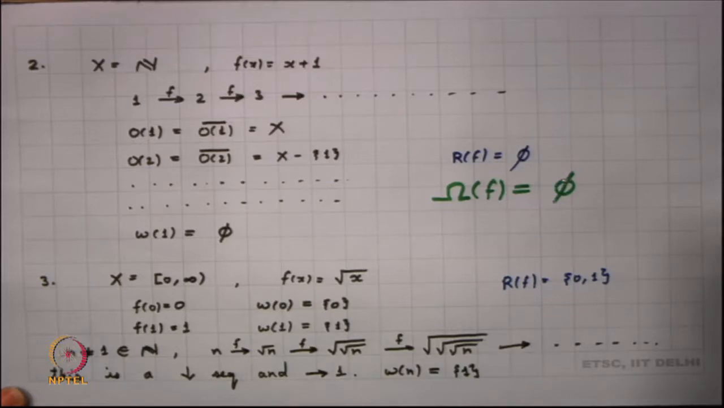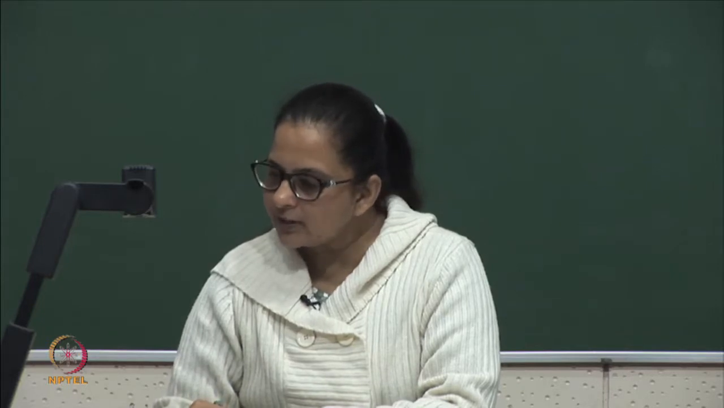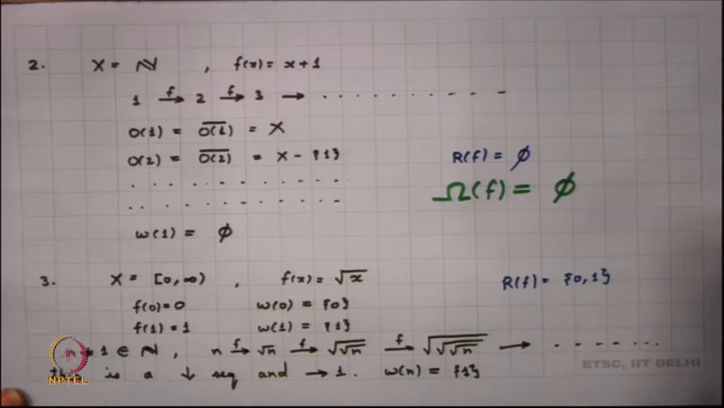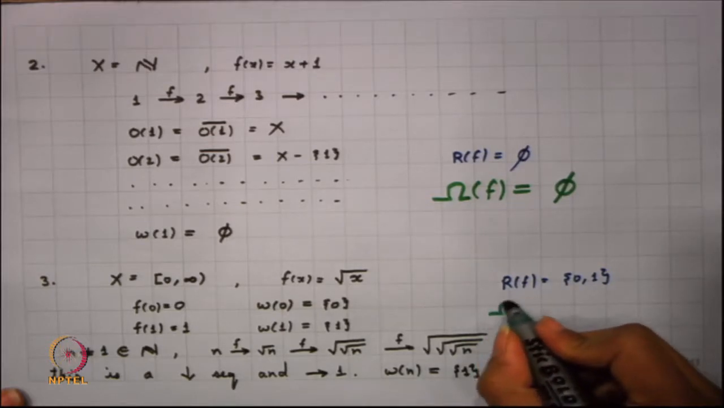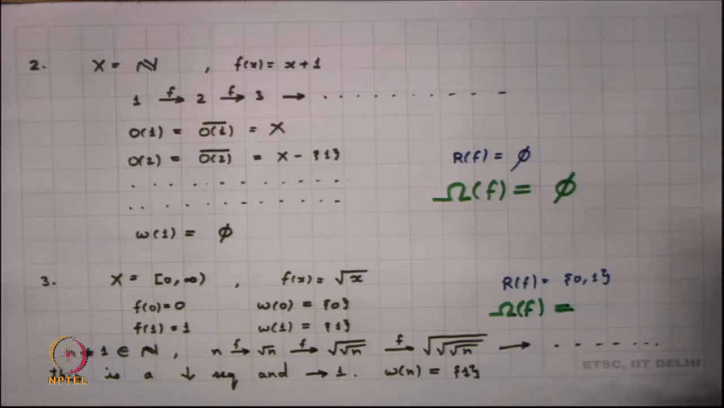The third example we had seen was the positive half real line, and the map we had considered on it was root of x. We had already seen that the recurrent points here are just 2 points, 0 and 1. What happens to the non-wandering points here? I just want you to look into it. Okay, 0 is non-wandering. Anything else? 1 is also non-wandering. What happens to the rest of the points?